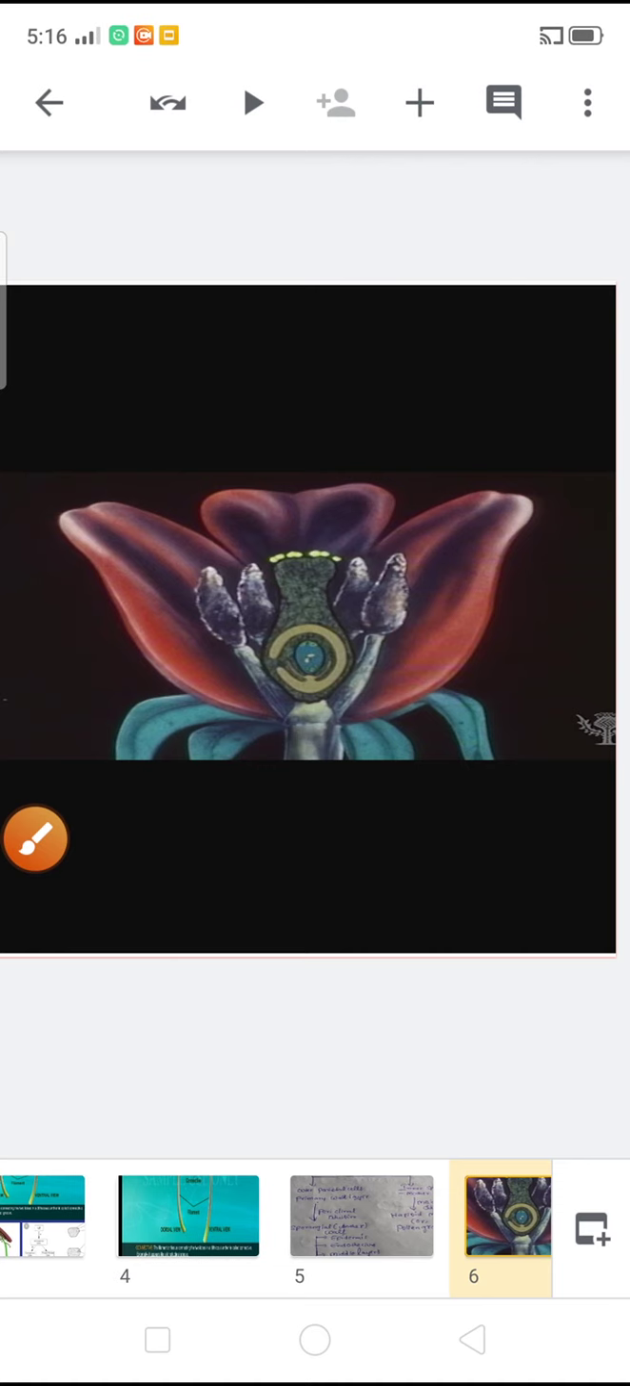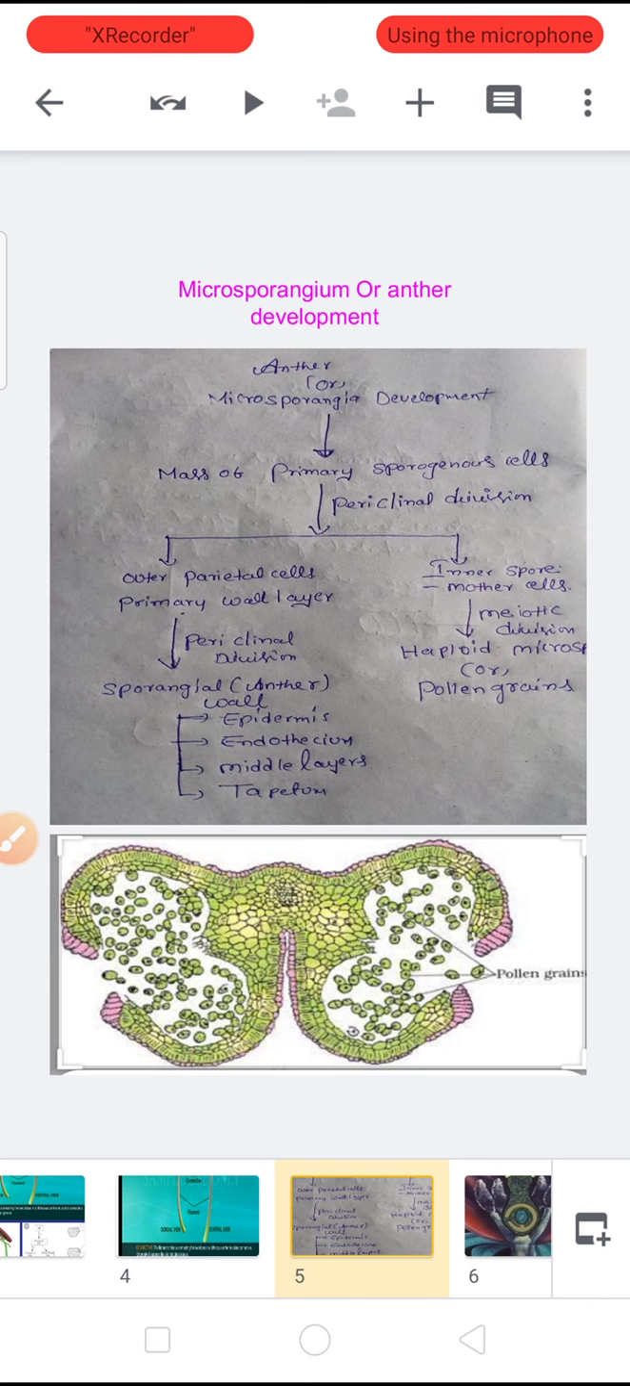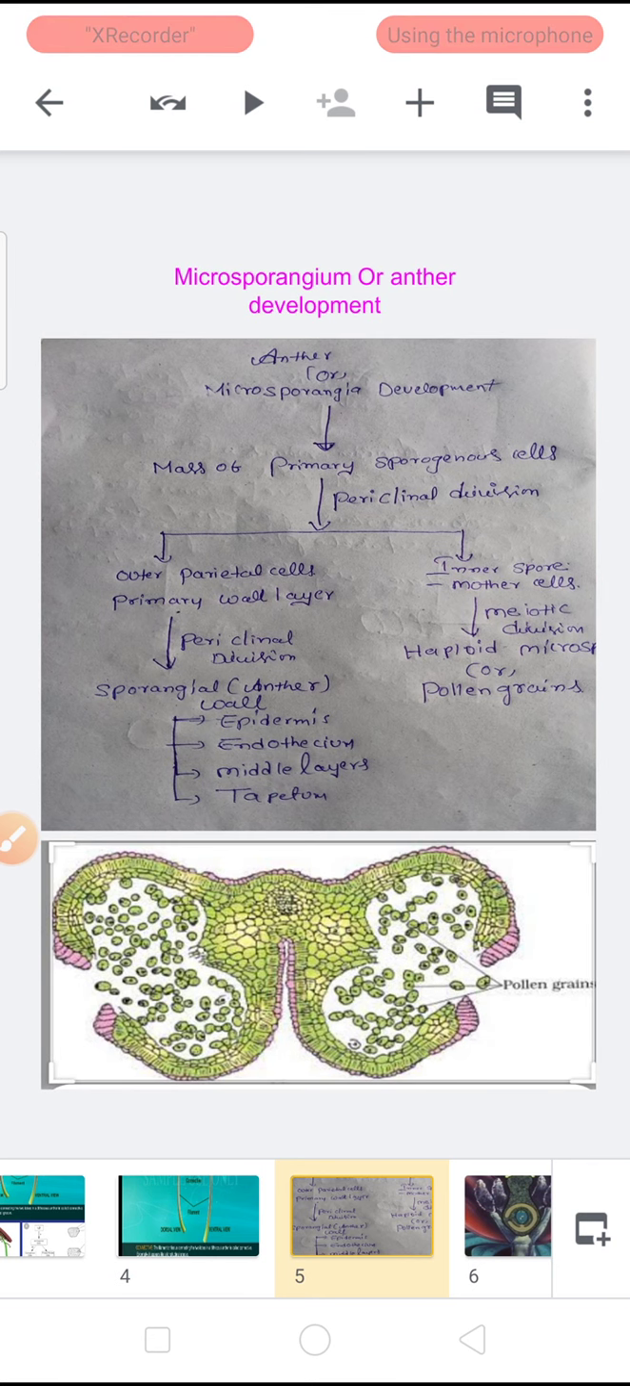Next, coming to our topic, structure of anther. Before going to discuss the structure of anther, we have to know about the development of microsporangium. Development of anther or microsporangia.